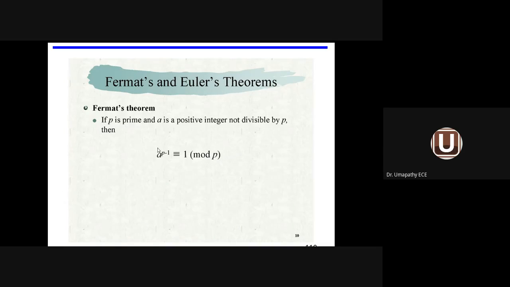So you remember two variables are there. A is a positive integer, B is a prime number. A is a positive integer not divisible by B. That relation also should be there. So in that case, the Fermat theorem says A power P minus 1 is equivalent to 1 mod P.